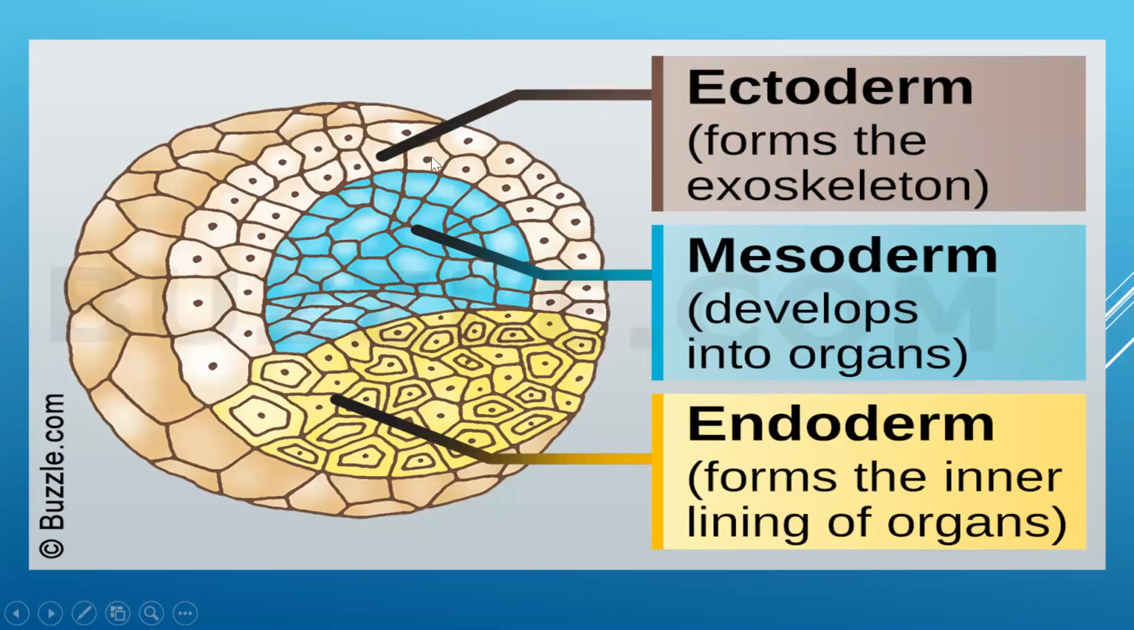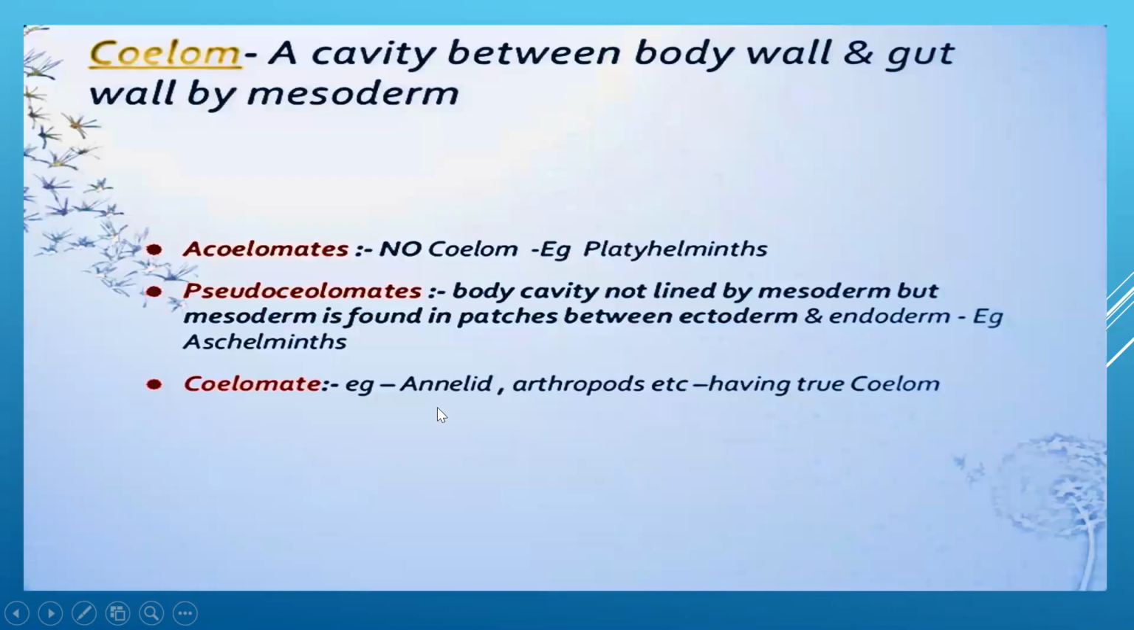It is clear in this also. This outermost layer of the body wall is ectoderm, which forms the exoskeleton, mesoderm, which forms all the organs, and this is the innermost layer, that is the endoderm, that forms the inner lining of the organs. Now talking about coelom. Coelom is the cavity between the body wall and the gut. Now, the presence or absence of the cavity between the body wall and the gut is very important in classification.